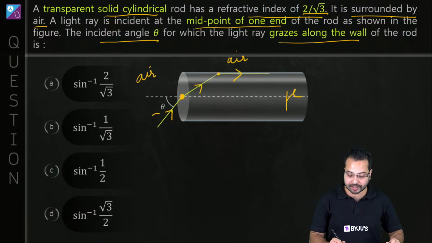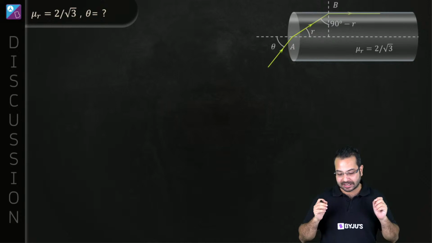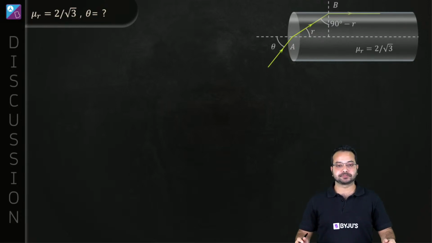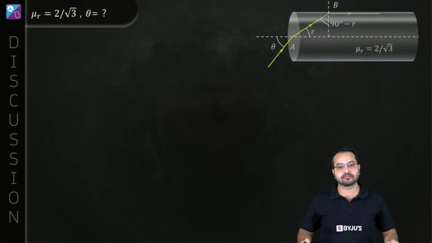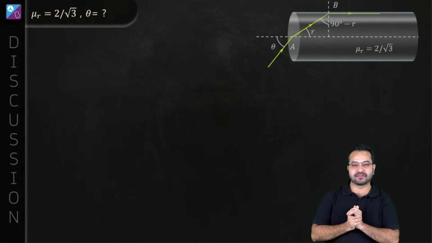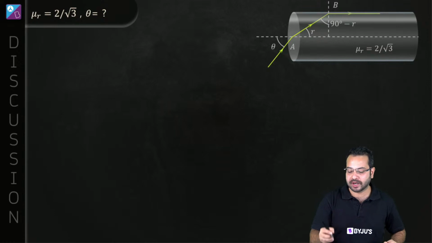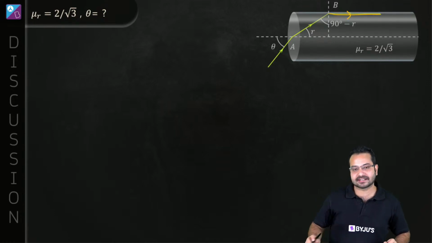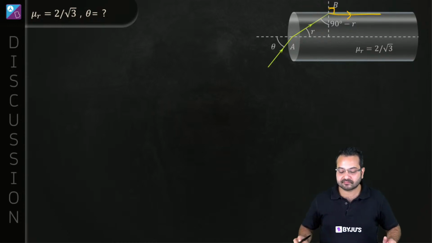Is that right? Okay, now as always, tell me what is the concept we are going to use. Quickly tell me the concept that has to be used over here. Can you let me know what is the core concept that we need to know to solve this question? Okay, Falak says lateral shift. Think about it, Falak. I'll give you a hint. The refracted ray grazes the surface. It grazes the surface, which means what is the angle of refraction?